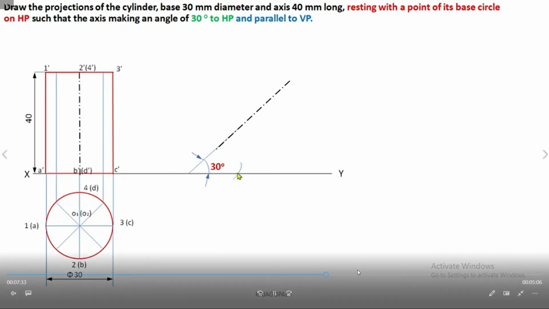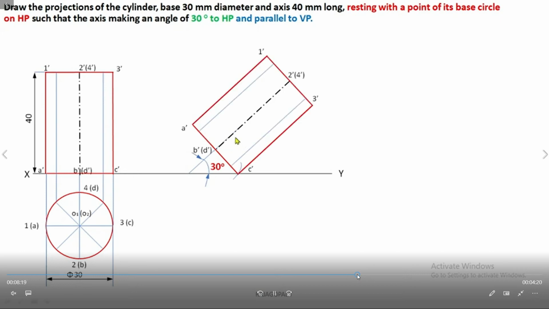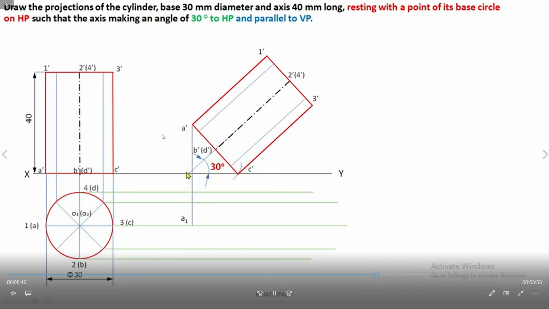Here to the distance is the measure here. And then we extend the lines. Axis distance 40 mm, that's why up to 40 mm we draw in this way. Same this front view we tilt the 30 degrees. Okay. With the HP inclination, that's why axis we tilt the 30. And now we extend the each corner points with the help of the scale below reference line here in this way.